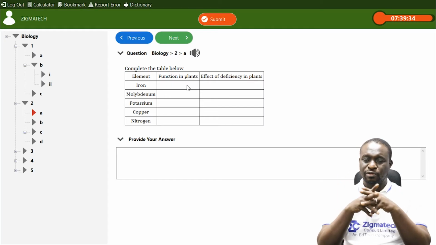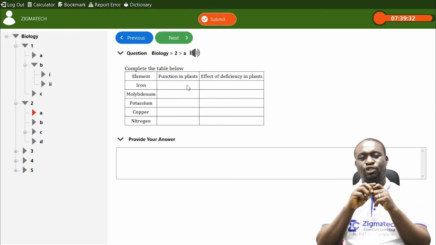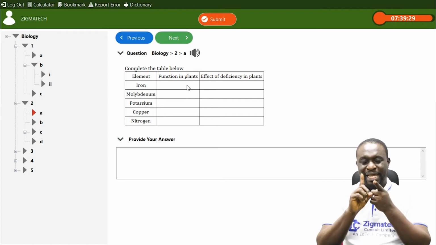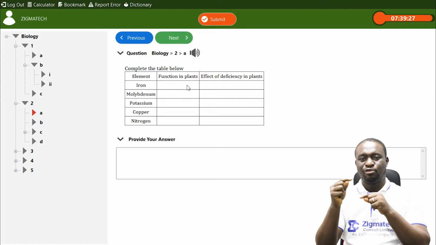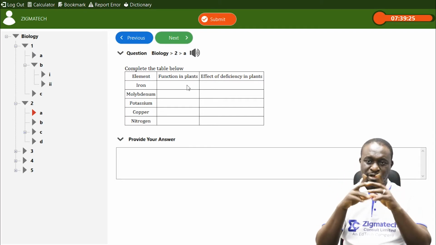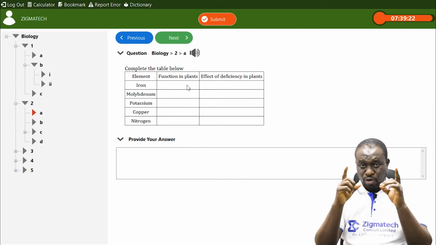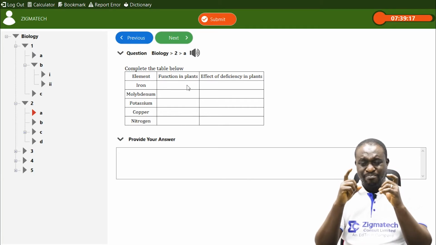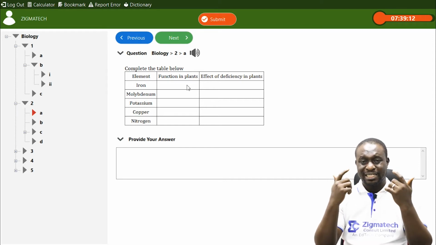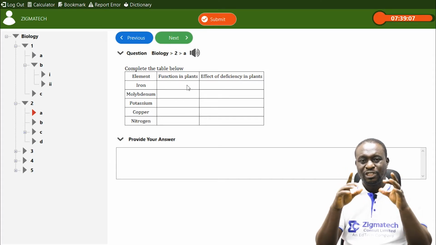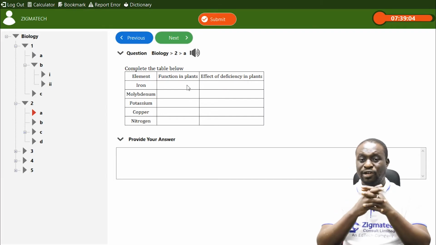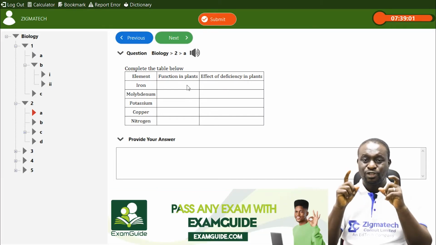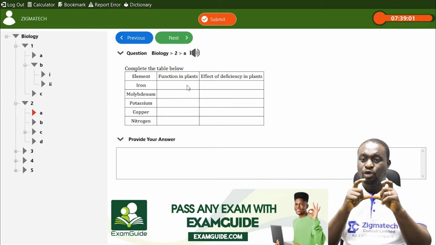Now, what are the functions? One of the major functions of iron is that it helps in the formation of chlorophyll and also protein synthesis. Now, you know chlorophyll is what makes a plant green, okay? So iron is very important. It makes a plant green. In fact, chlorophyll helps in photosynthesis. So if there is an absence of chlorophyll, that plant cannot undergo what? Photosynthesis. Any plant that does not have chlorophyll cannot undergo photosynthesis.